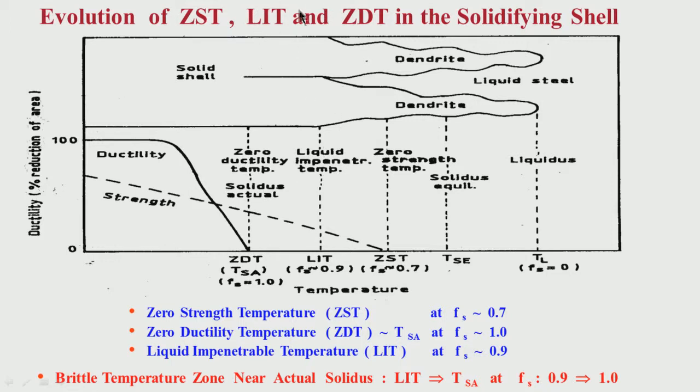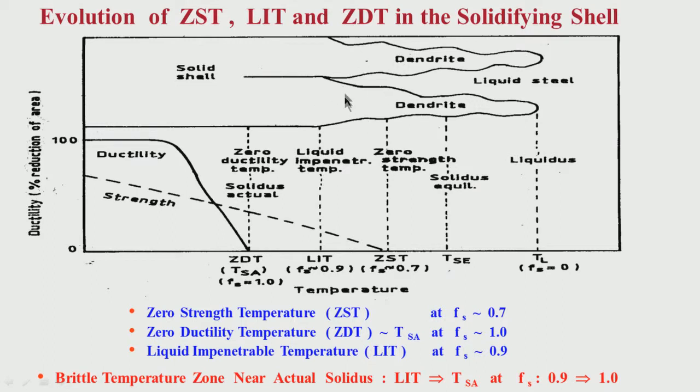Now, I am giving another term, LIT, liquid impenetrable temperature. This is basically the temperature corresponding to solid fraction of say about 0.9. There is some amount of difference of opinion whether it is 0.9 or 0.85 or say 0.92 or 0.87. Nevertheless, let us go ahead with this figure that when solid fraction is around 0.9, then what is happening?